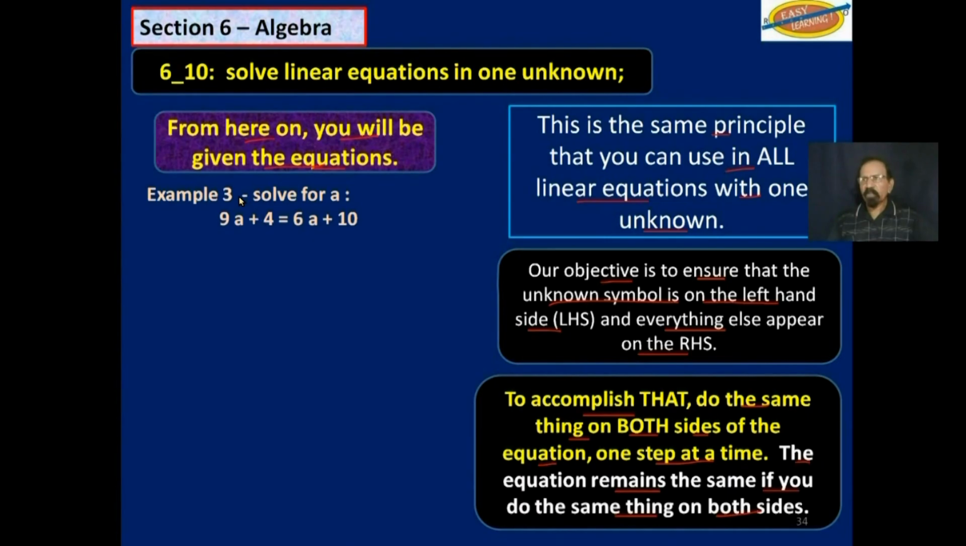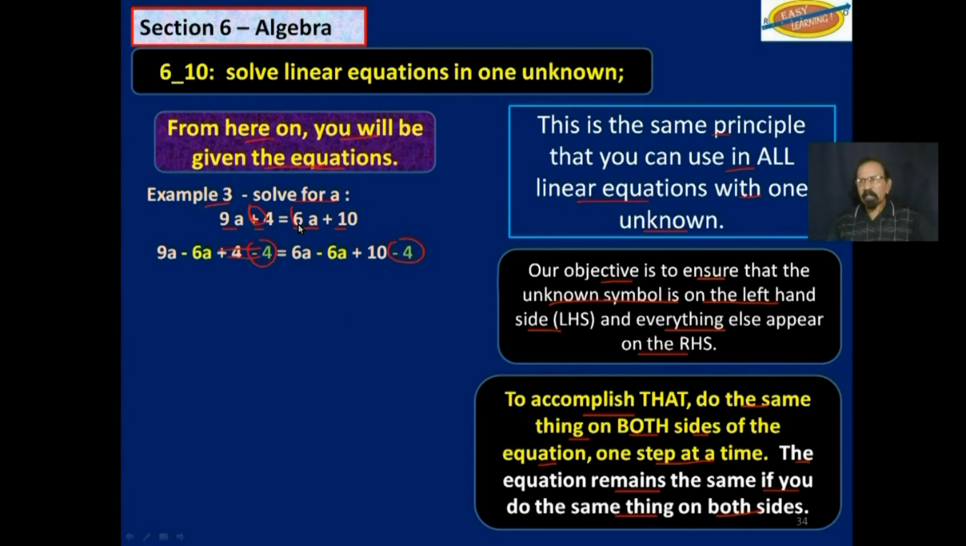So our equation is this, example 3. Solve for a. 9a plus 4 is equal to 6a plus 10. So subtract 4 from this side, and that will get rid of that 4. And let's also subtract 4 from this side. So in effect, you have moved that plus 4 from the left-hand side to the right-hand side and made it a minus 4.